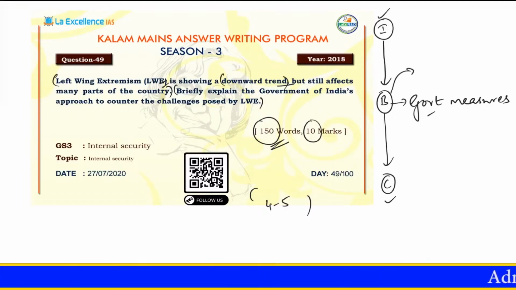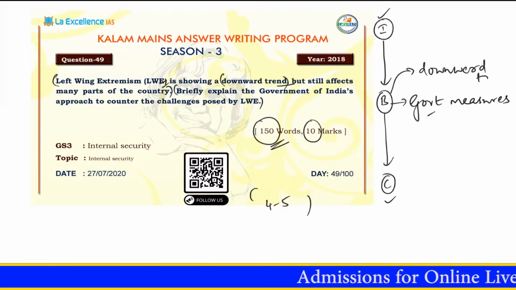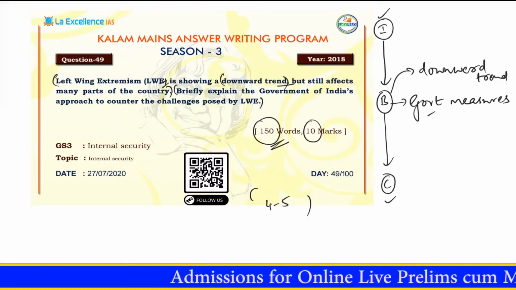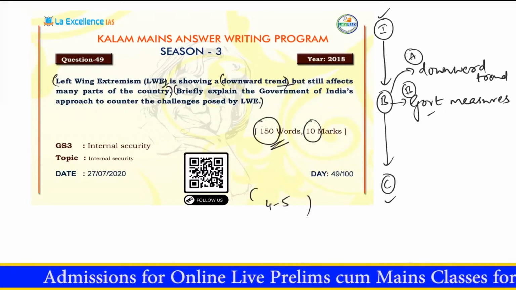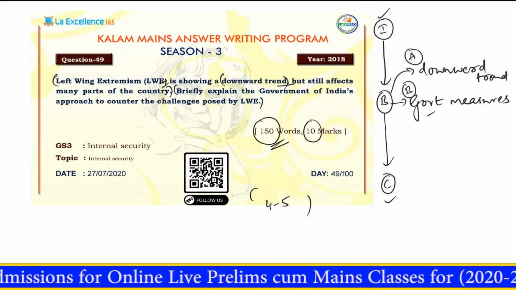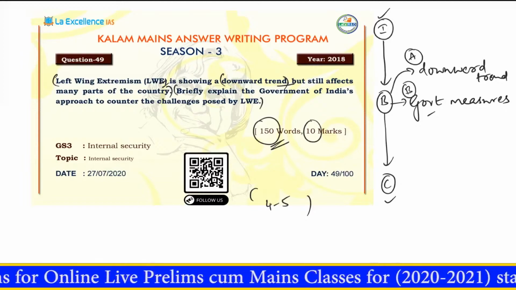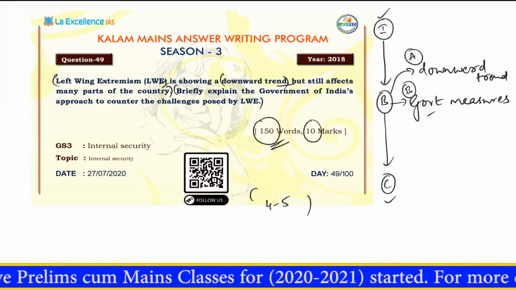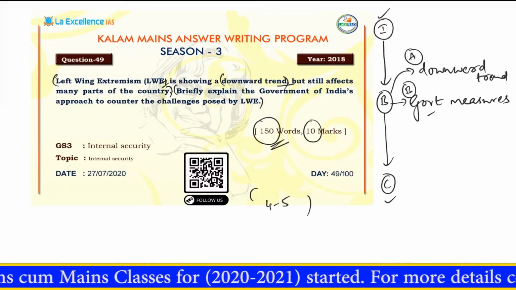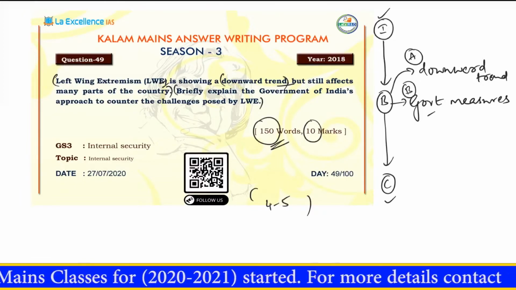So that is going to be my first side heading: in fact, there is a downward trend in relation to Naxalism or left-wing extremism. So these are the two side headings that I am going to write in my answer. And moving forward, I'll conclude my answer by talking about the steps that could be taken in order to totally eradicate the problem of left-wing extremism.